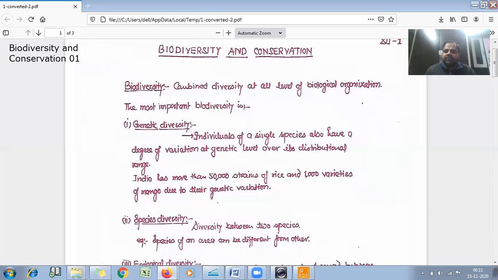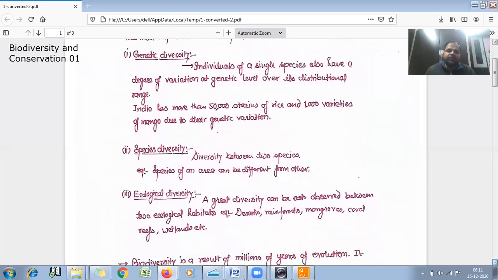And the second level of variation or biodiversity is species diversity. In this kind of diversity, we see the diversity between two different species, and species of an area can be different from different areas.